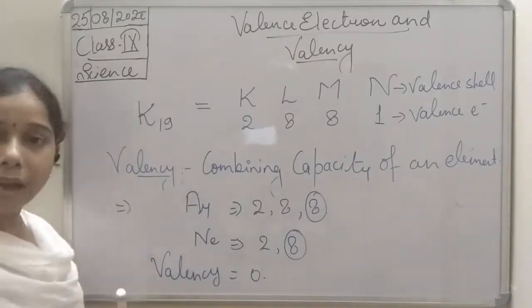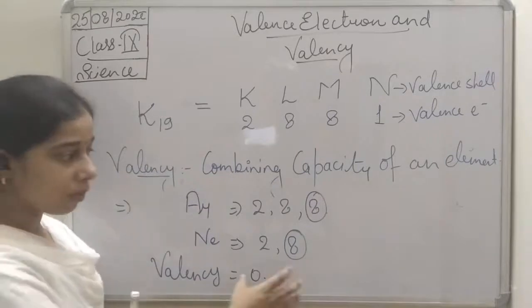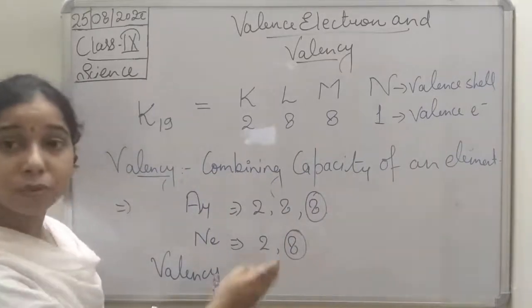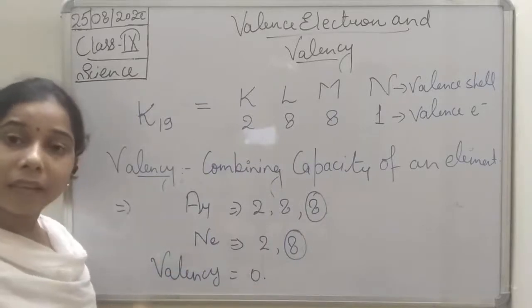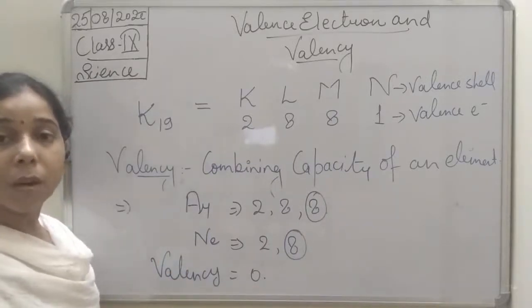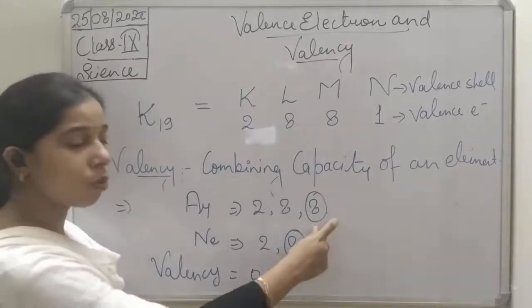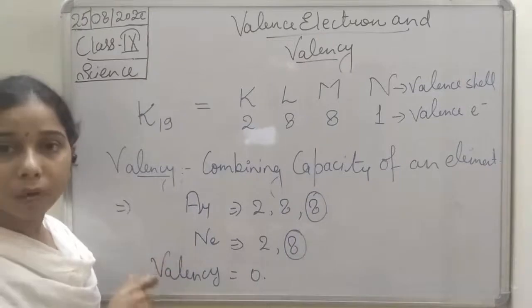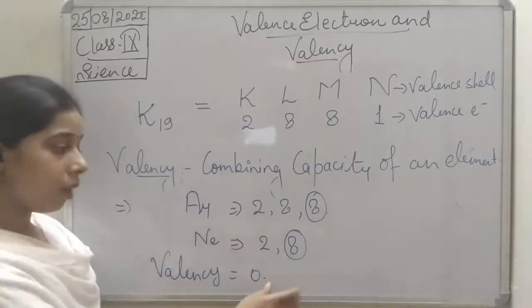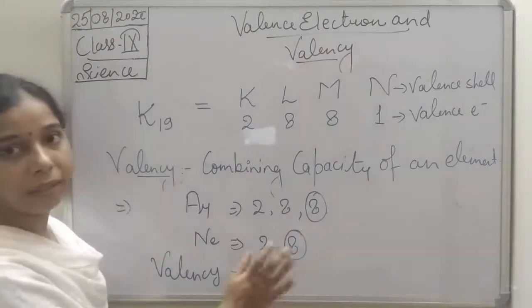Now all these atoms, because of this you can see they are more stable. So every atom wants to be stable. Okay, and for gaining this stability, they must have 8 electrons in the outermost shell. They must complete their octet. Those who have completed their octet are stable.